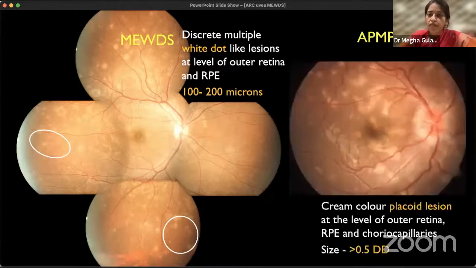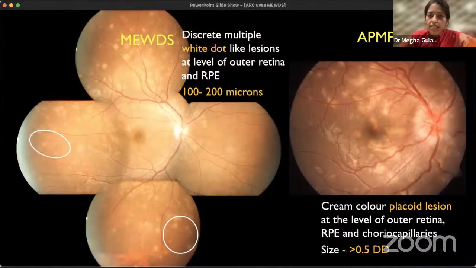In contrast, in APMPPE, they are cream-colored placoid lesions. So here they were white dots, but in APMPPE these are cream-colored placoid lesions. And if we compare sizes, they were just 100 to 200 microns in MEWDS, but they are more than 0.5 disc diameter in APMPPE. So it is very difficult to miss the lesions in APMPPE in contrast to MEWDS.